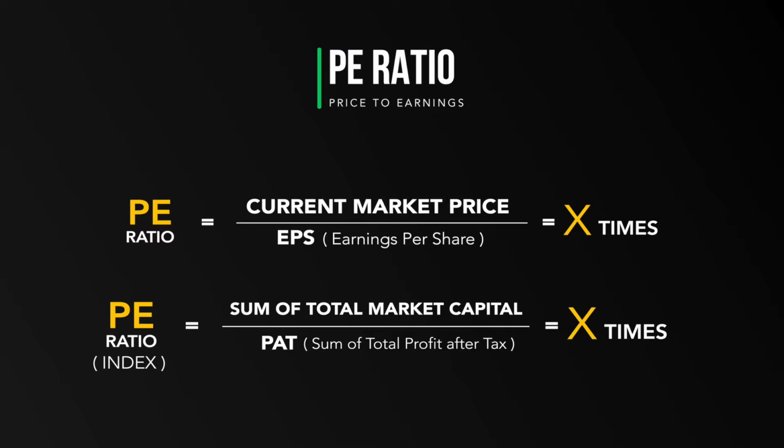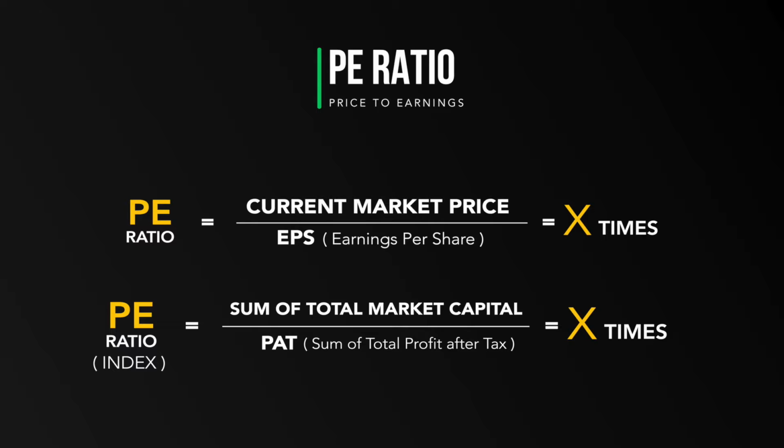Basically, for every profit you make on the share, you are willing to pay 5 times the profit to buy the share. Think of it this way: the current market price of the share is trading 5 times the earnings it is making every year.